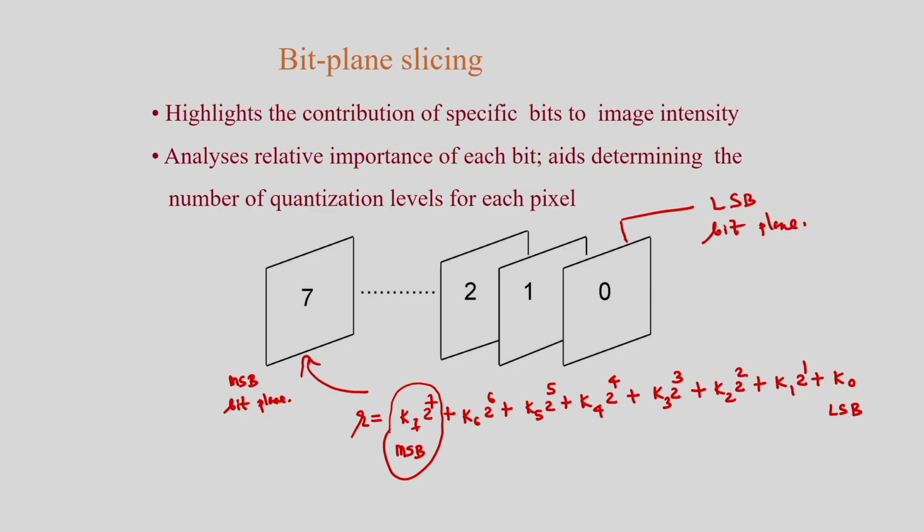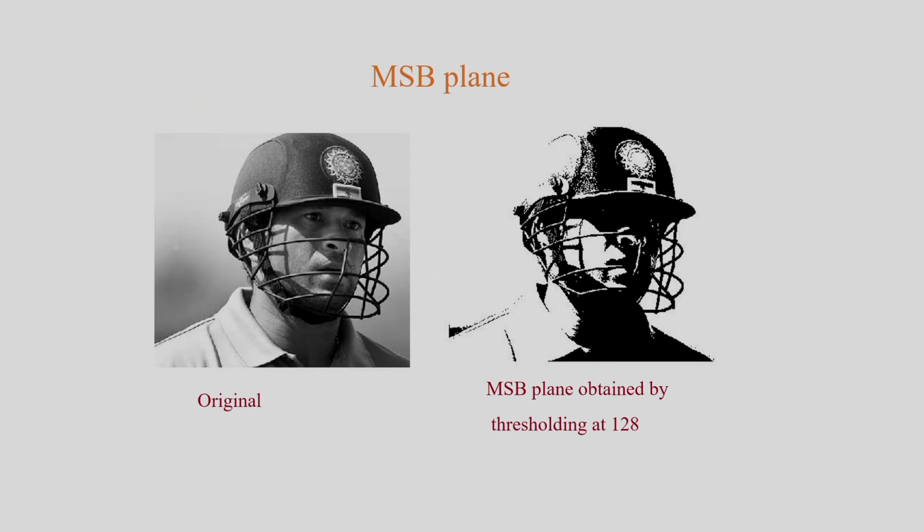In this case I have shown the bit planes, the LSB bit plane, the MSB bit plane like this, and the MSB bit plane can be obtained by thresholding at 128. You can see here, this is my original image, and the MSB plane is obtained by thresholding at 128. So this is the MSB bit plane.